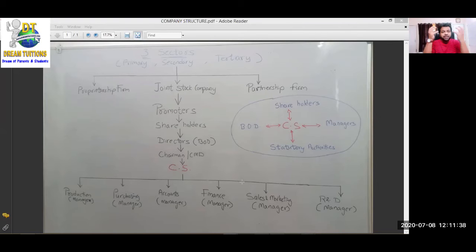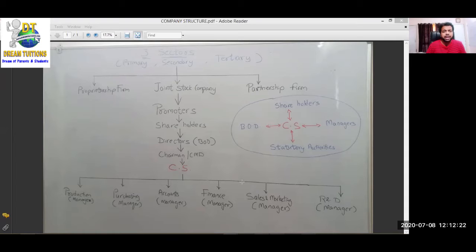Raw material means material which we use to change the form. उसका form बदल के we use production, उसको production करते हैं and we change the form. Example, steel comes under primary sector, coal comes under primary sector. Cotton comes under primary sector. Food grains, agriculture, fishery, poultry, everything comes under primary sector. Cotton we use to make textile, in the textile industry to make clothes. Steel we use in making cars and everything. So either you will work in primary sector or do business in primary sector or secondary sector.